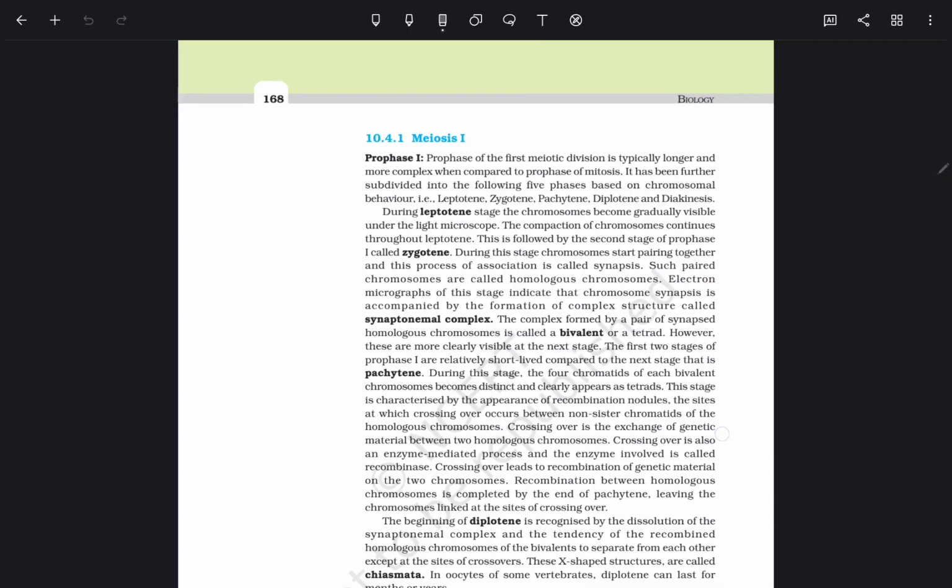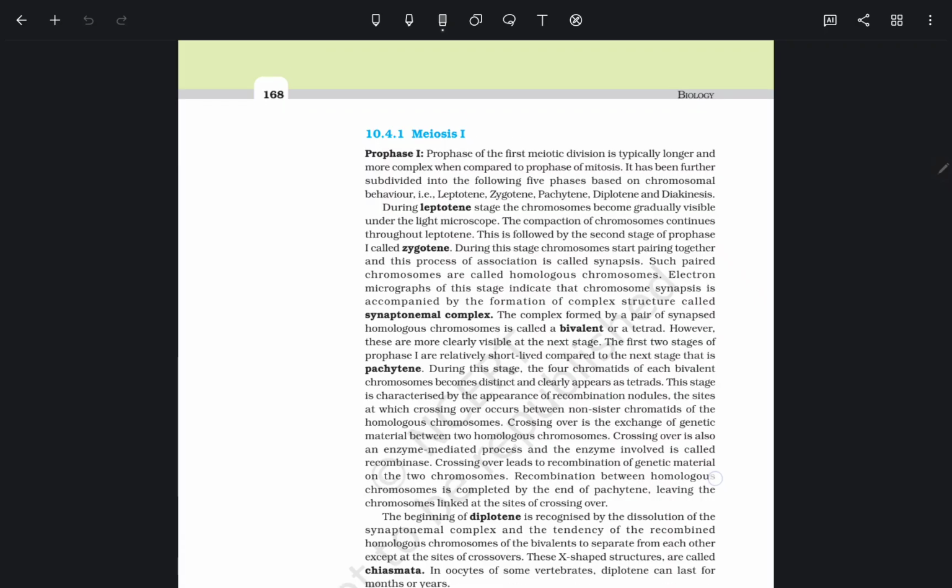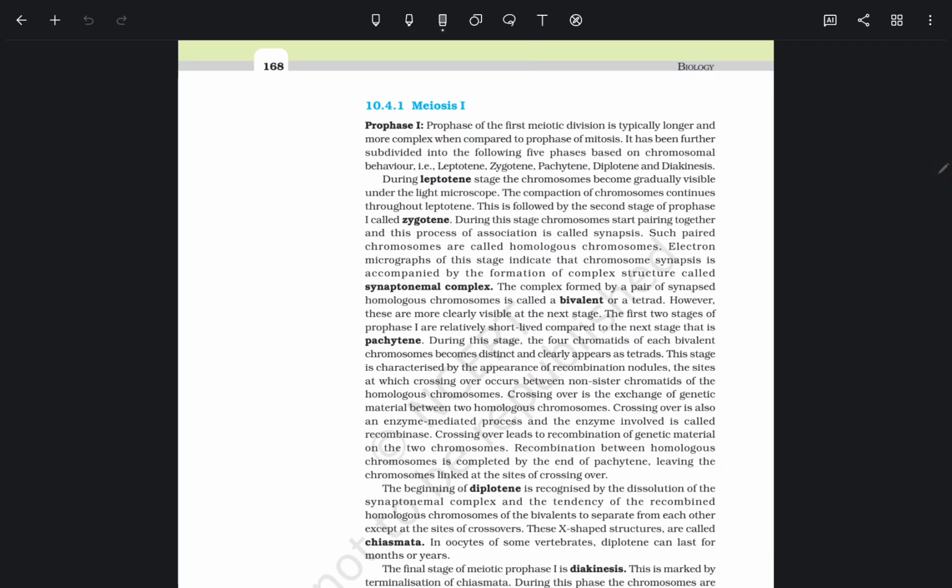First we go toward meiosis 1. Meiosis 1 contains prophase 1. Prophase 1 is the prophase of the first meiotic division, is typically longer and more complex when compared to prophase of mitosis. It has been further subdivided into the following 5 phases based on chromosomal behavior.